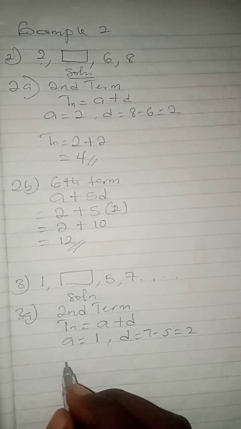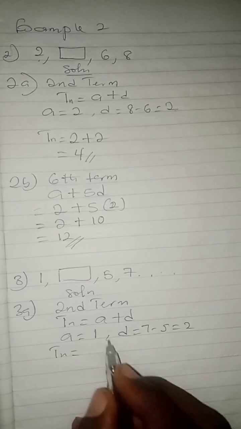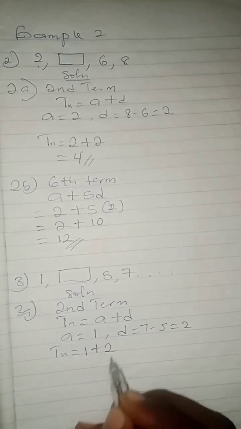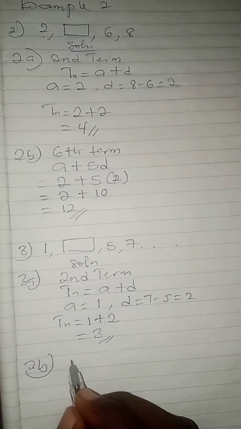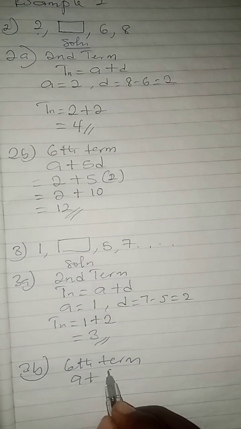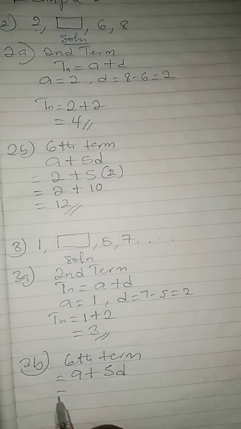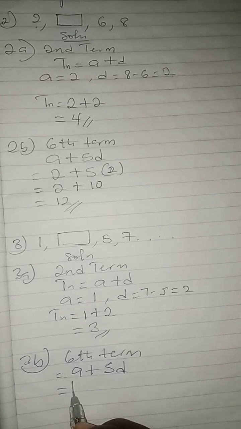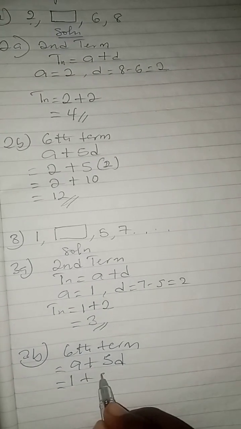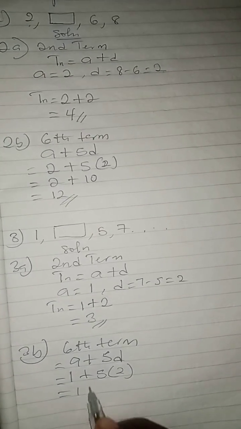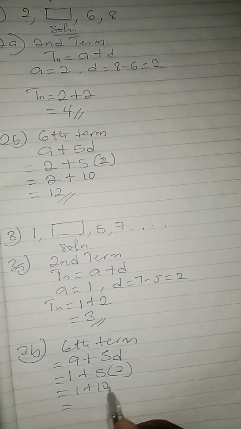So therefore, let's input into our formula now: Tn equals A, which is 1, plus D, which is 2. This will give us 1 plus 2 is 3. Then 3B is the sixth term. For the sixth term, we have A plus 5D. We already know that A, our first term, is 1, plus 5 times our common difference, which is 2. Take note, 1 plus 2 times 5 is 10, and 1 plus 10 is what?